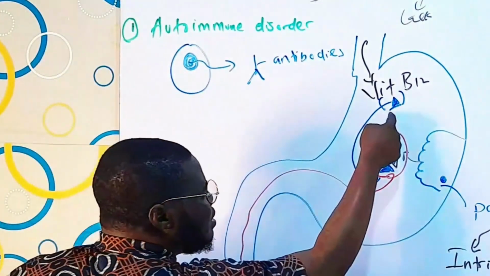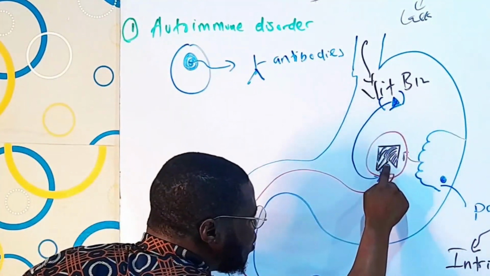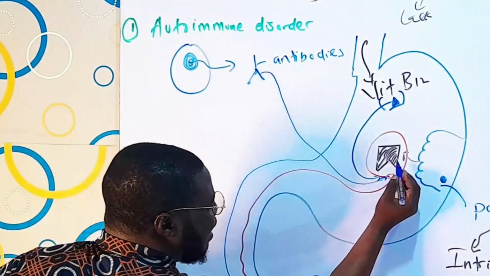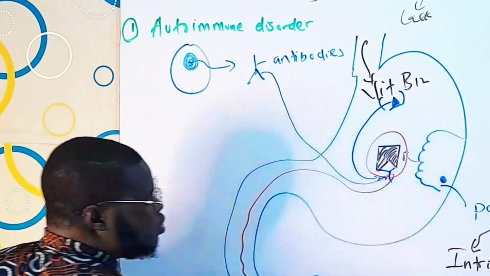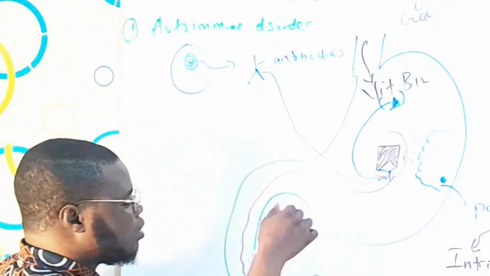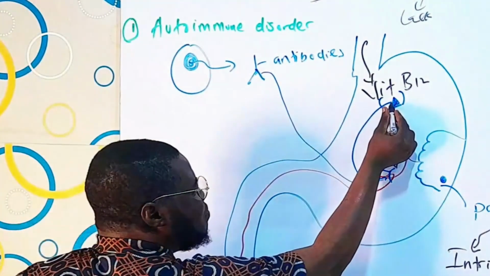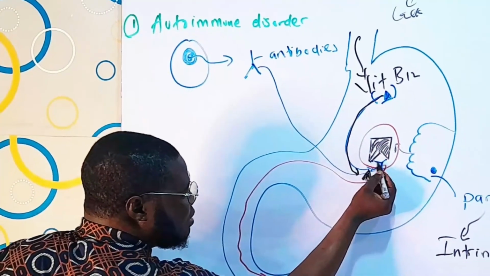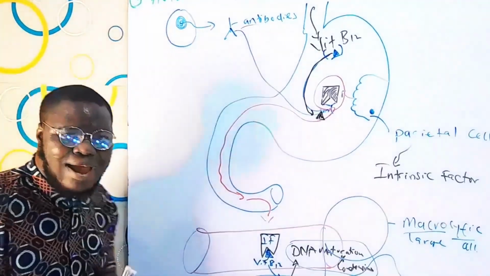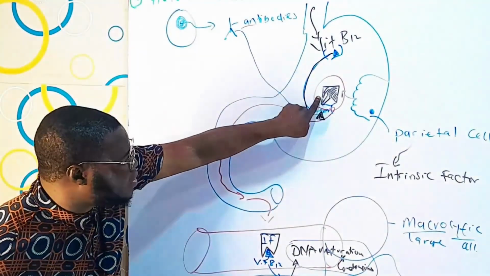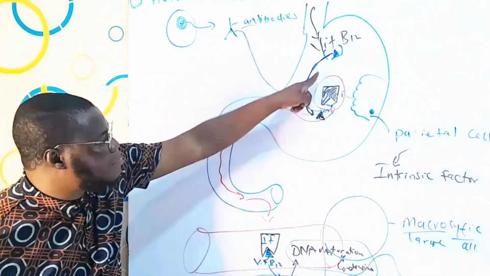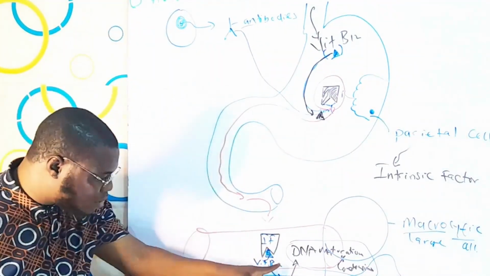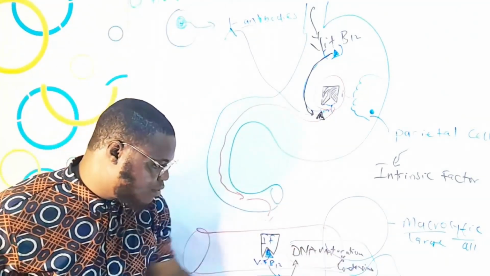This is the vitamin B12, and it's meant to bind with the intrinsic factor, right? But these antibodies will run to this place and bind with the intrinsic factor. And when they bind with the intrinsic factor, this vitamin B12 that is coming down later will have to wait outside, simply because the position has been occupied by the antibodies. If vitamin B12 cannot bind with intrinsic factor, it will not be absorbed into the bloodstream, and it is not going to be used for the maturation of DNA and condensing of genetic material.